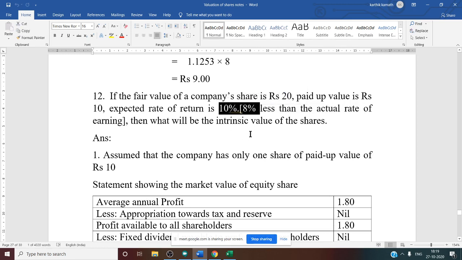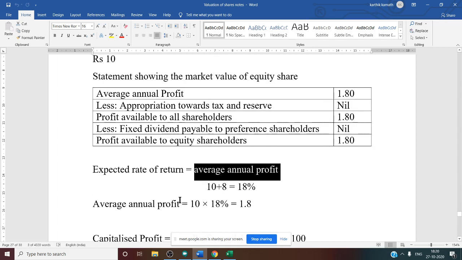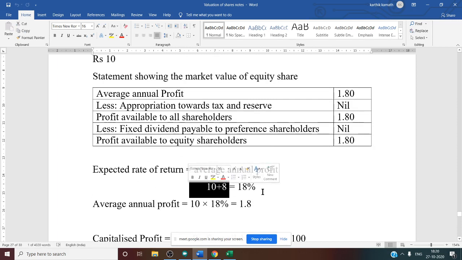Here they have said less than the actual rate of earning. So we need to find out the R value, that is equal to the actual rate of earning. How to get the actual rate of earning? 10 plus 8% you will get 18%. When you get 18%, your expected rate of return will become the actual rate of return. Actual rate of return will become the AAP. Very simple, because we know AAP is equal to actual profit. Actual profit and expected profit are similar in this problem. That is why 10 plus 8 we have done, 18%.